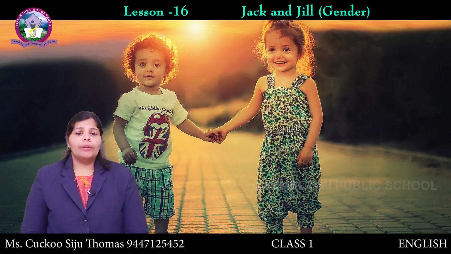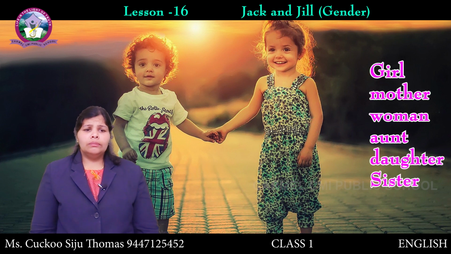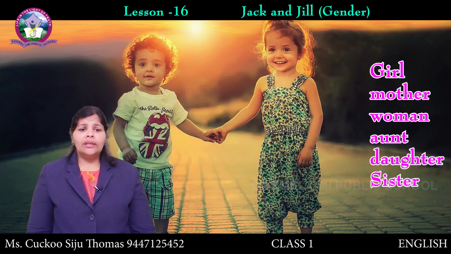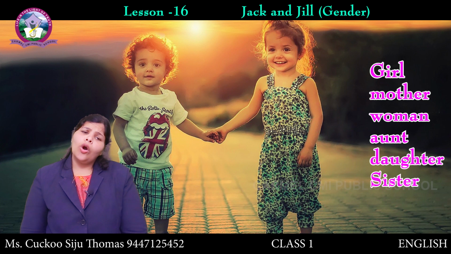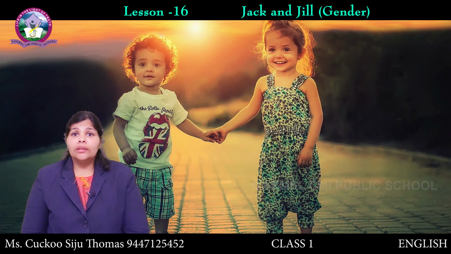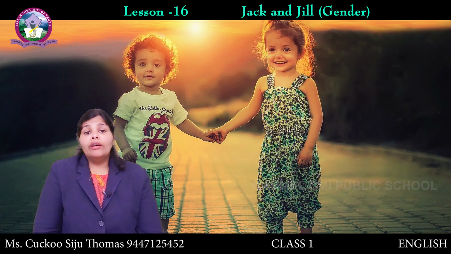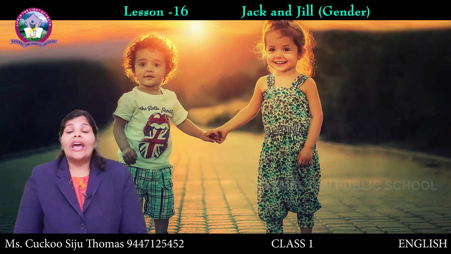Write the feminine gender from the box given below. One has been done for you. In the light cream color, there are some words written there: girl, mother, woman, aunt, daughter, sister. When you hear all these, are these all female or male? All these are female or girls. So, these are called feminine. The masculine is given there. Now, we have to write the feminine from this box.